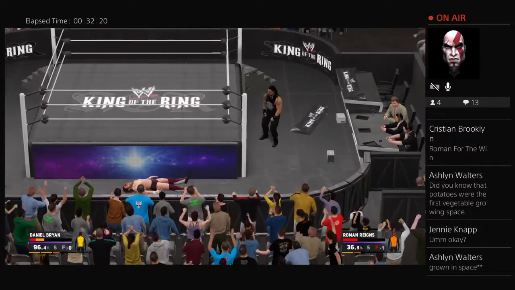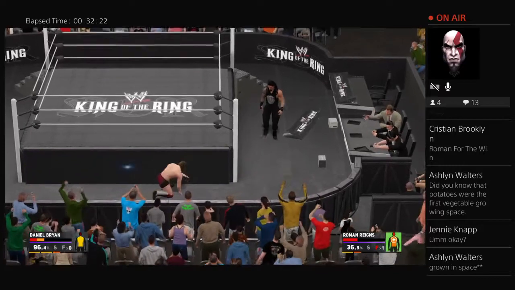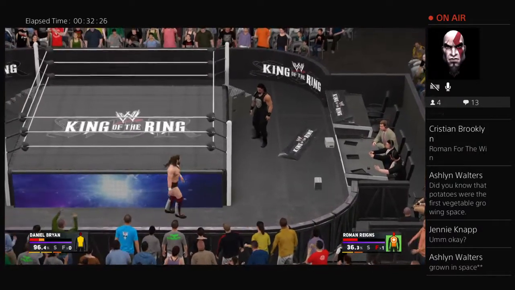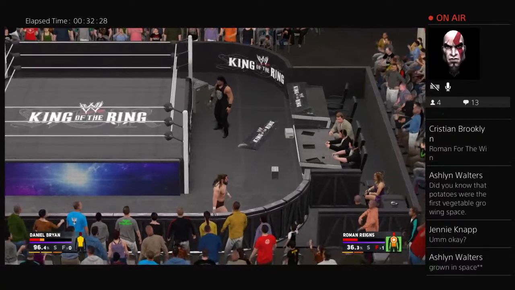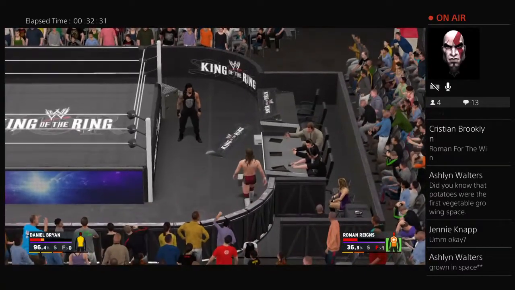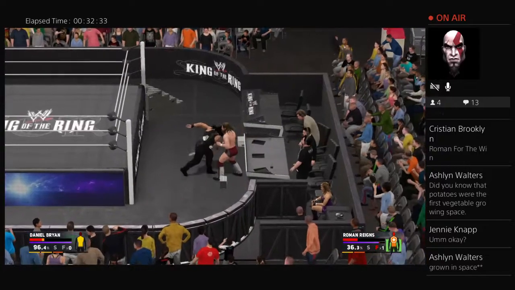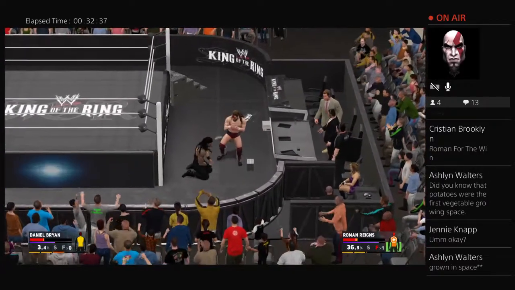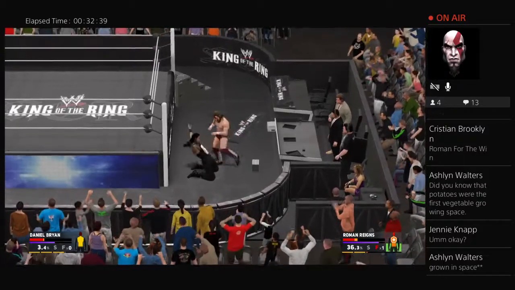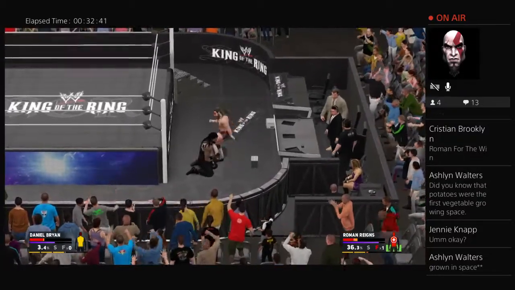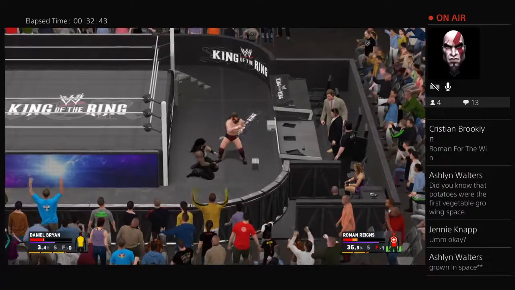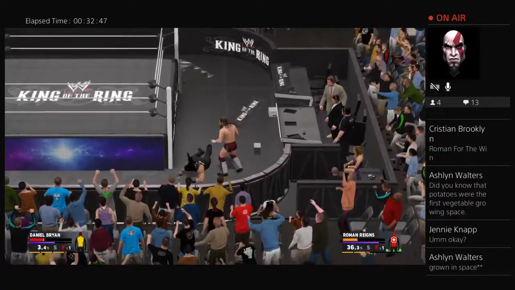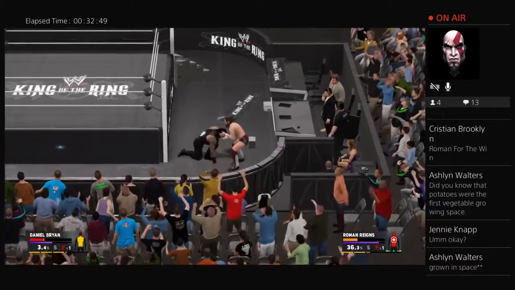Now Roman Reigns just feeling the confidence right now. Daniel Bryan slowly trying to get to his feet. The leader of the Yes Movement really wants to be the King of the Ring. It's now Bryan slowly walking towards Roman Reigns, and now, oh, goes for the clothesline. Bryan now with a couple of right hands, and now Bryan, yes, kicks. Roman Reigns in trouble. Reigns will not be able to come back from that one. He is taking all those kicks to the chest. And now Reigns and a big time kick behind the ear. Bryan trying to end this one.